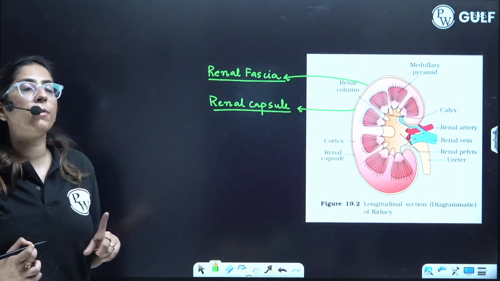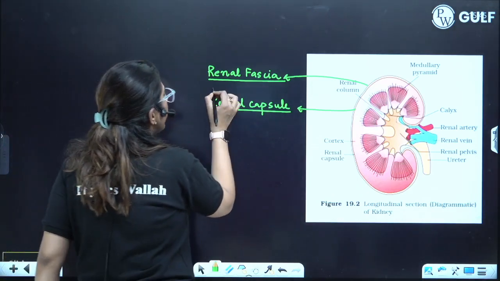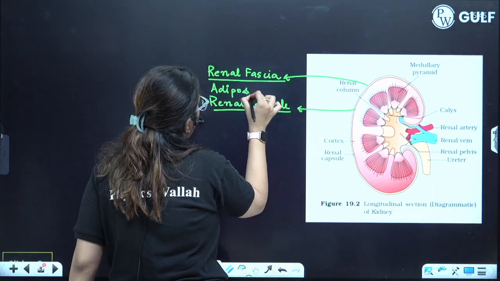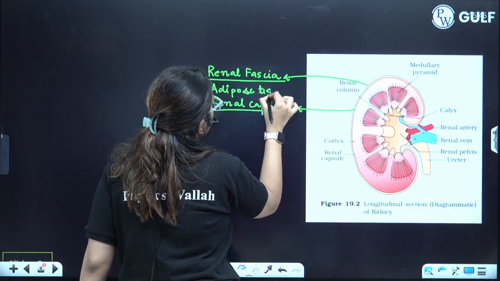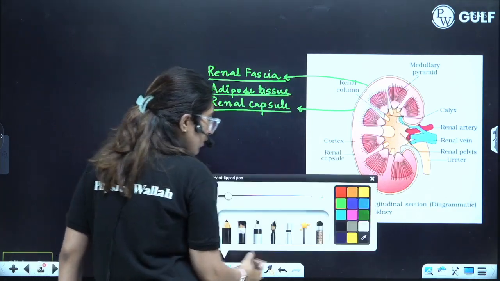This is also made up of connective tissue, but dense irregular connective tissue is present. In between them, adipose tissue is present. Adipose tissue acts as a shock absorber, so it helps in absorption of shock, right?